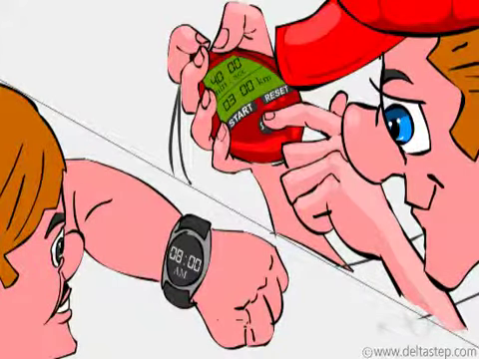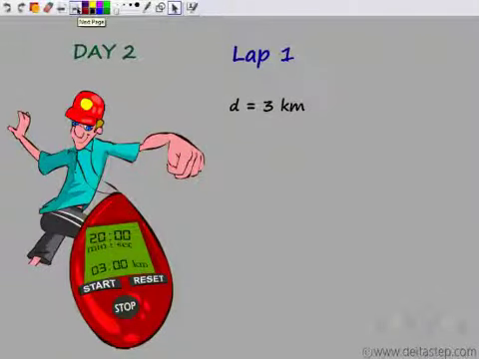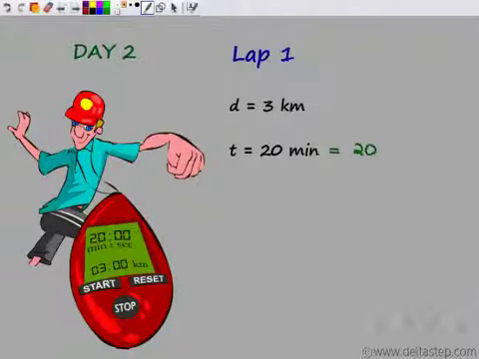Now, let us find his speed for each lap on this day also. So, let's say this is day 2. The first lap was for 3 kilometers. He took only 20 minutes to cover this round. So, 20 minutes means 20 by 60 hours, which is 1 by 3, 1/3 of an hour. So time is 1/3 of an hour.